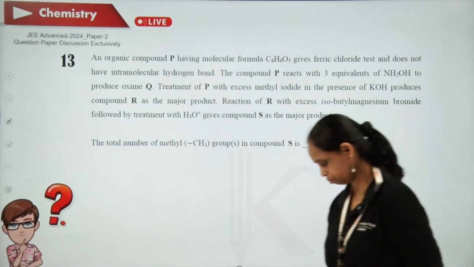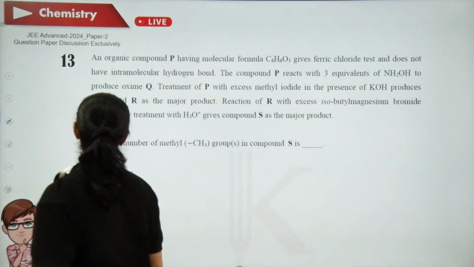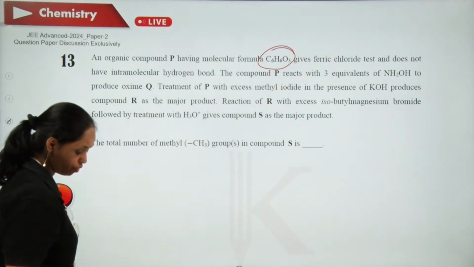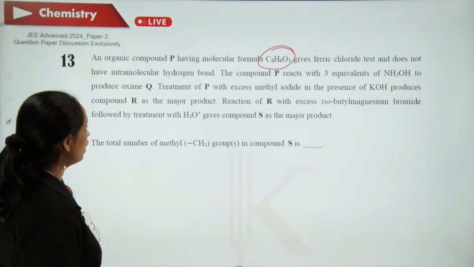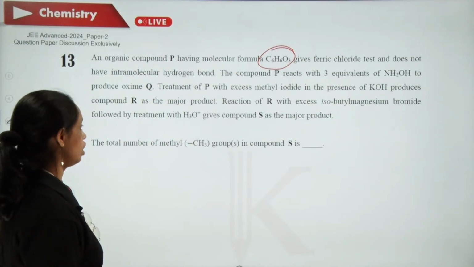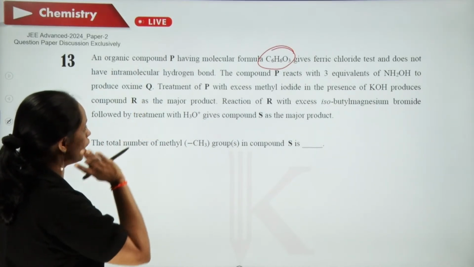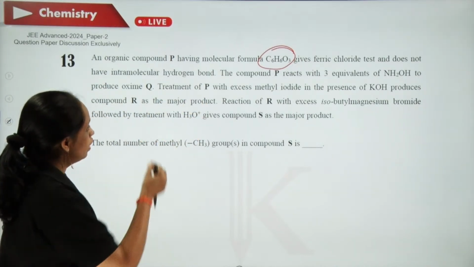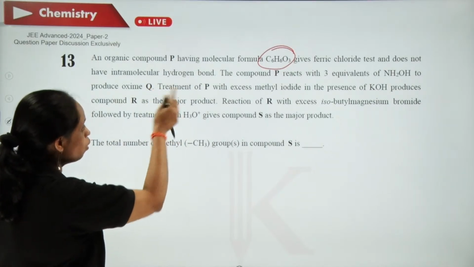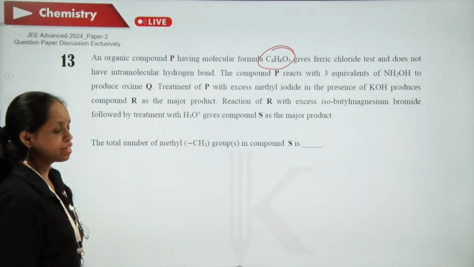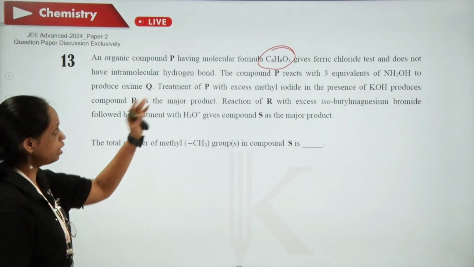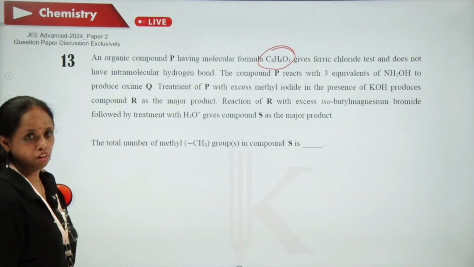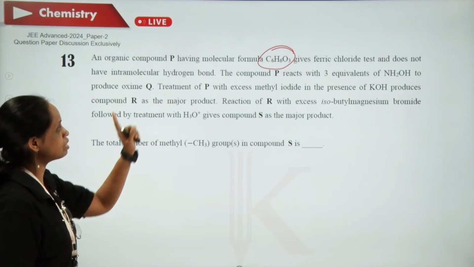thirteenth one. An organic compound P having a molecular formula of C6H6O3 gives ferric chloride test. Let us analyze till this point. C6H6O3. When you take the unsaturation number, the hydrogen deficiency is high, so definitely we need to have a benzene ring.